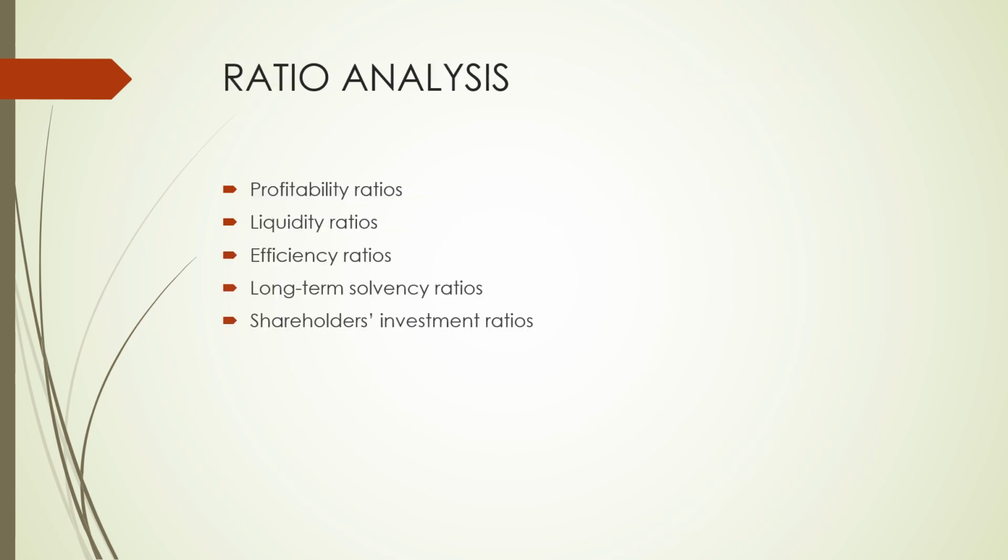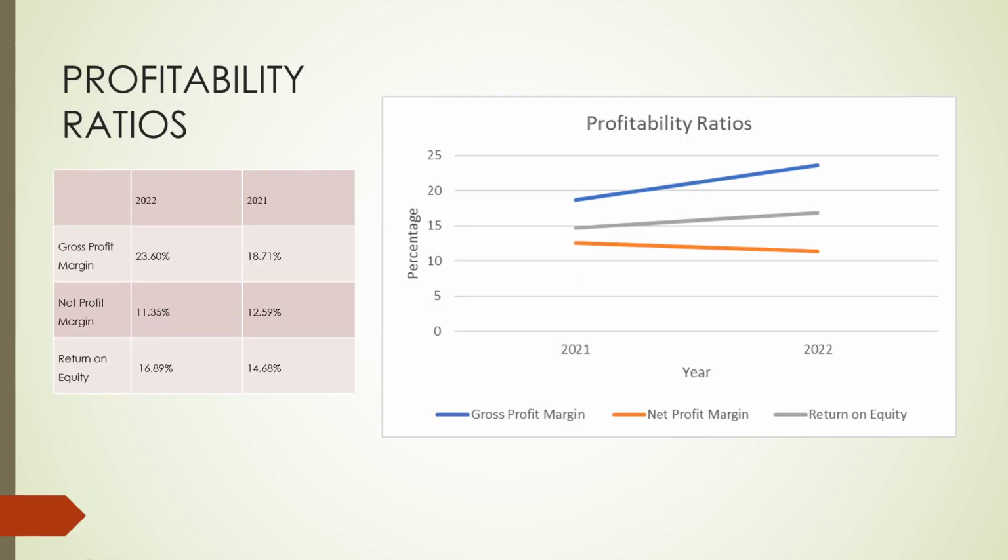Next, let's move on to the ratio analysis of IOI. We'll be covering five main areas of ratios: profitability, liquidity, efficiency, long-term solvency, and shareholders' investment ratios. First, profitability ratios showcase the ability of the company to earn profits from its sales or operations.